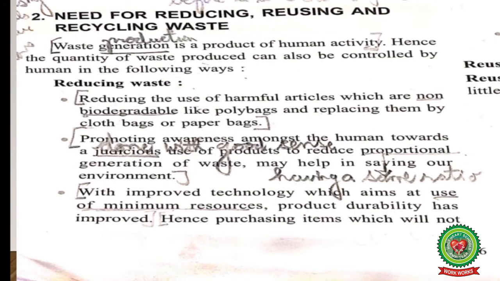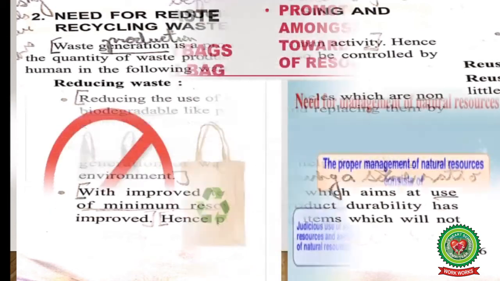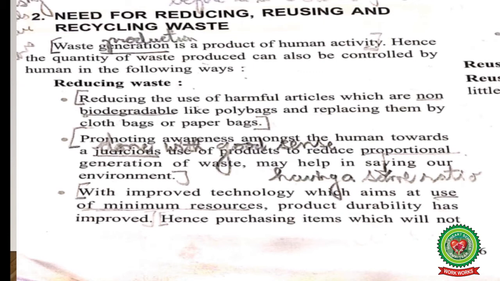Now let us read the need for reducing, reusing and recycling waste from your book. Waste generation, that is production, is a product of human activity. Children, waste may be generated by man during a number of activities like the extraction of raw materials, the processing of raw materials into final products, etc. Hence, the quantity of waste produced can also be controlled by humans in the following ways. Reducing waste. Reducing waste here means cutting back on the amount of trash we make or produce and throw away.